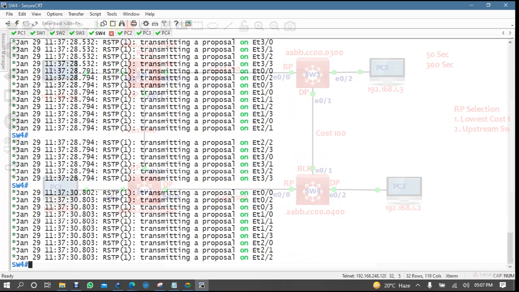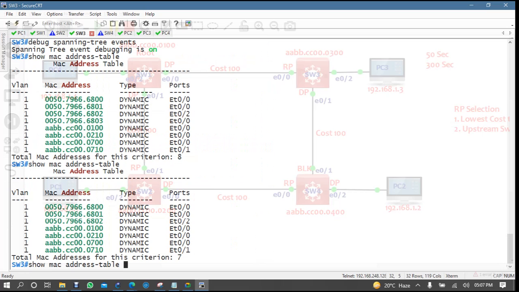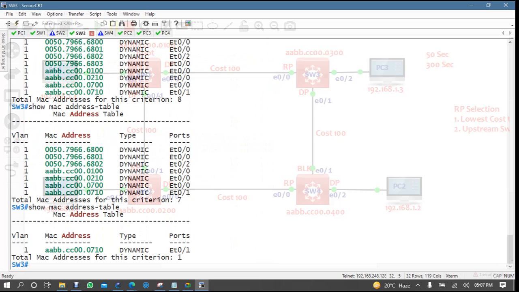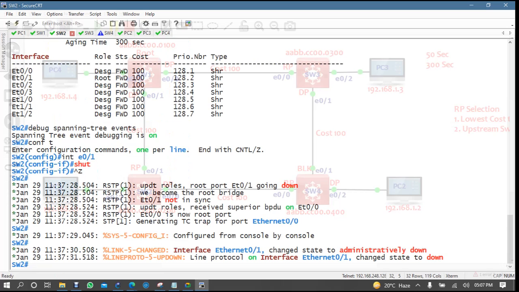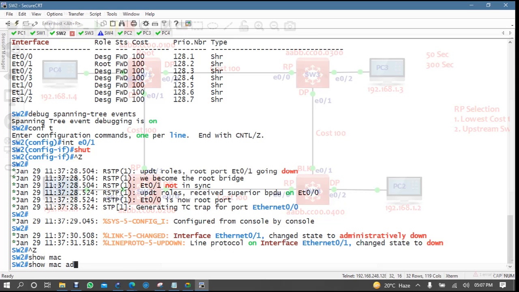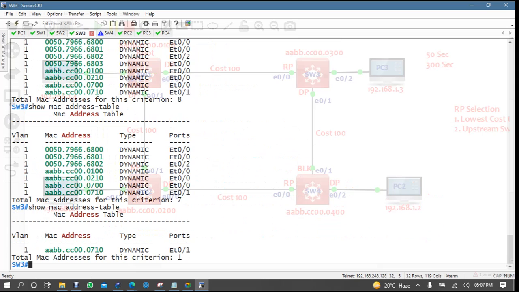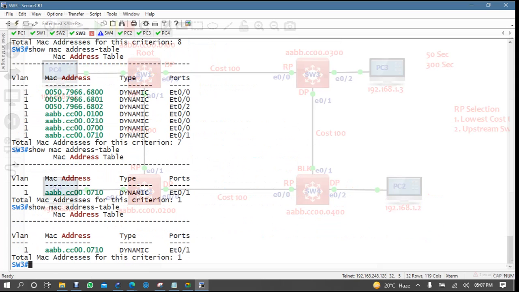See, everyone is receiving what? RSTP is running, right? Rapid spanning tree. When rapid spanning tree is there, now if I am coming to switch 3, do you think that there is a MAC address? See, immediately the MAC address table has been removed, from all the switches, not only this one. Switch 3, no MAC address.